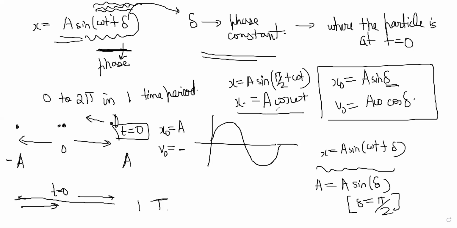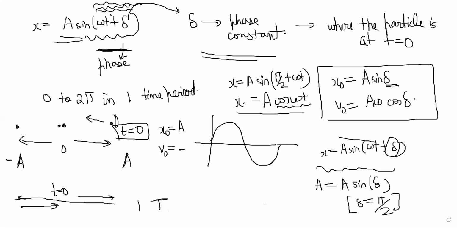It's just a different phase constant. If you took phase constant as 0, equation was just sine. If you take phase constant as pi by 2, equation will look like a cos equation. But it's actually the same SHM. It depends on the choice of when you choose t is equal to 0.